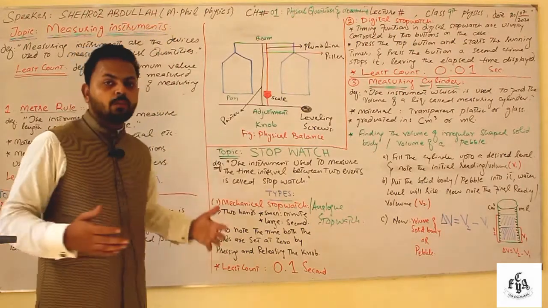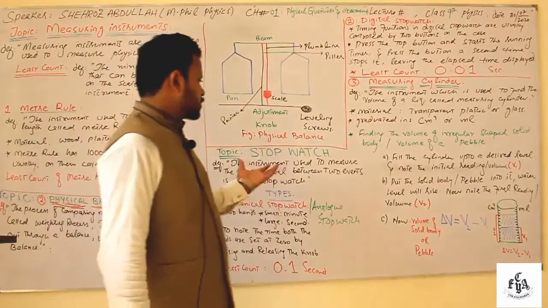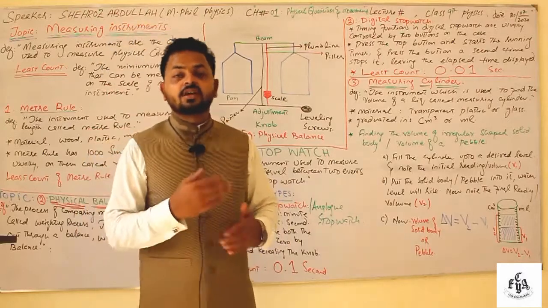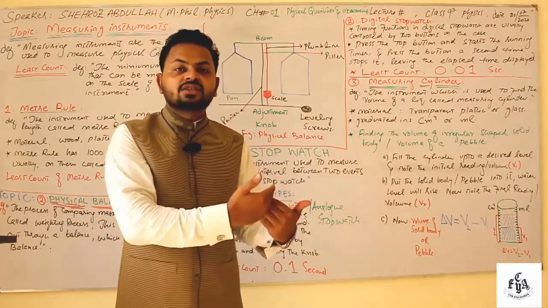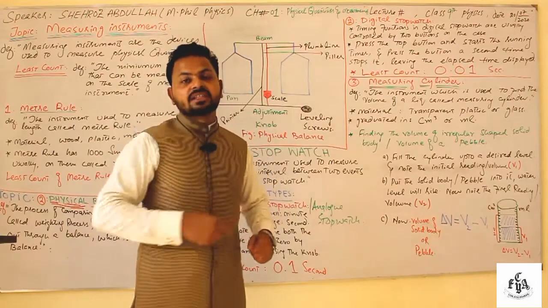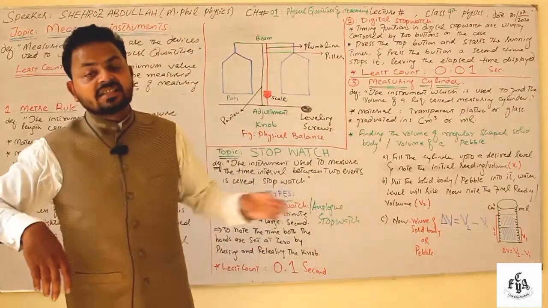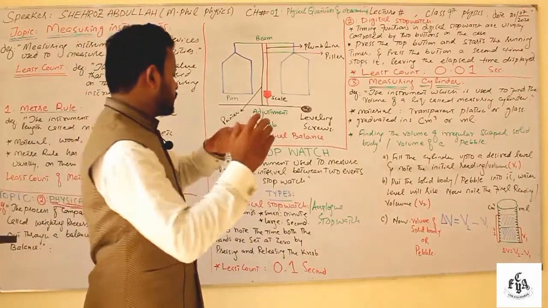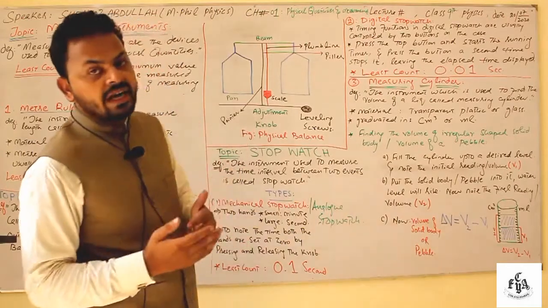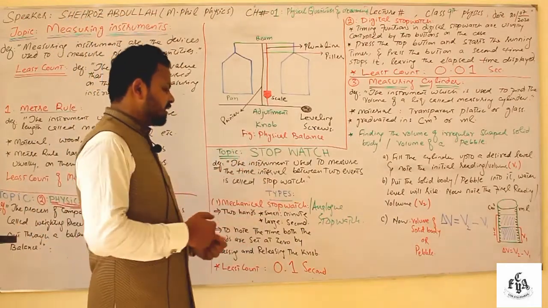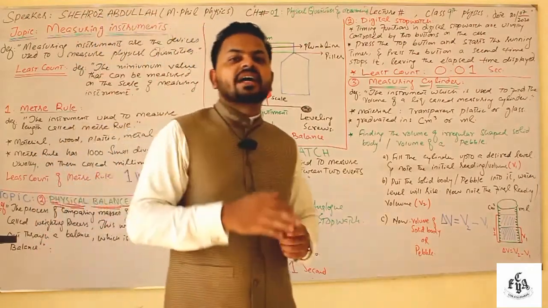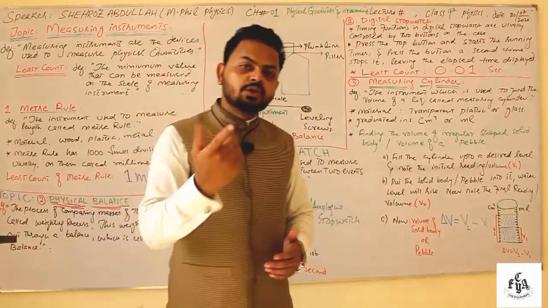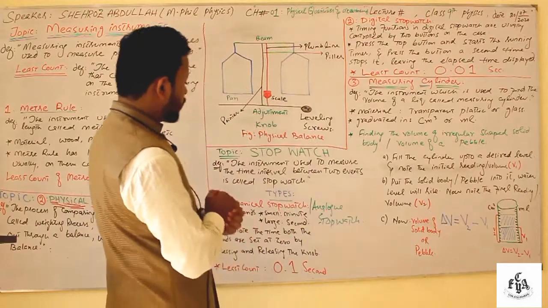Next we have the stopwatch. The instrument which is used to measure the time interval between two events is known as a stopwatch. There are two kinds of stopwatch: mechanical or analog stopwatch, and digital stopwatch. The mechanical stopwatch has a least count of 0.1 second, and the digital stopwatch has a least count of 0.01 seconds. In the mechanical stopwatch there are two hands, a small hand for minutes and a large one for seconds, and a pressing knob at the top. Press it one time, the reading will start. Press it a second time, the reading will stop. Press it a third time, both the needles will come to the 12th position.